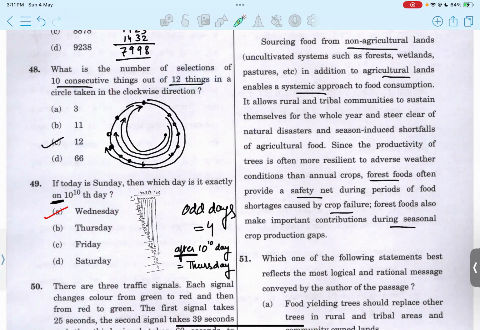You can see that if we are starting from this dot, 10 would stop here. Then if we start from the second dot, we will have the ending at the next successive dot compared to the previous group that we selected. So likewise, because we have 12 dots, we can move forward in 12 such manners. So that is why 12 should be the right answer. Option C.